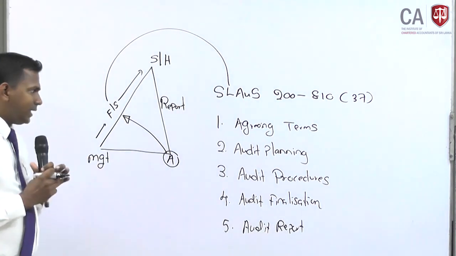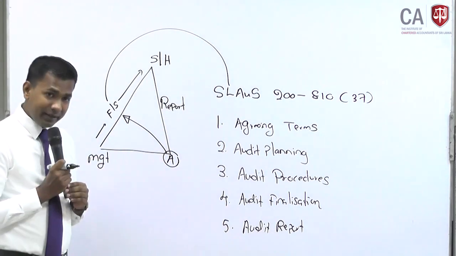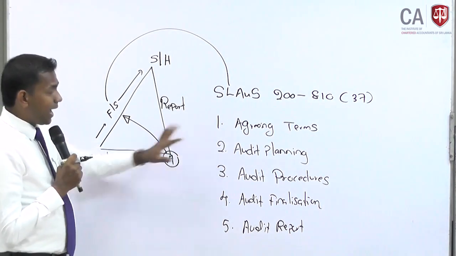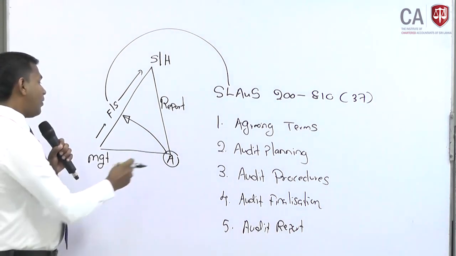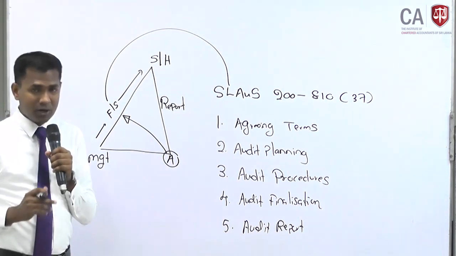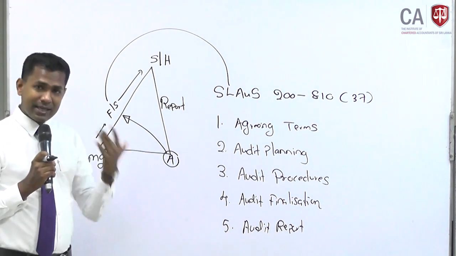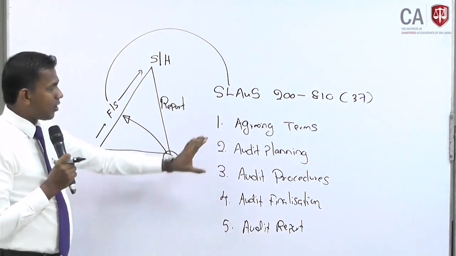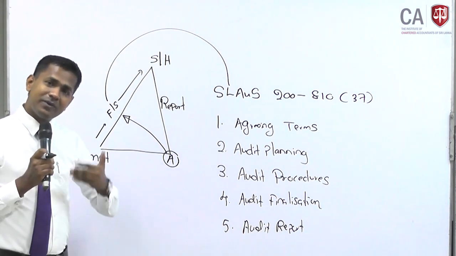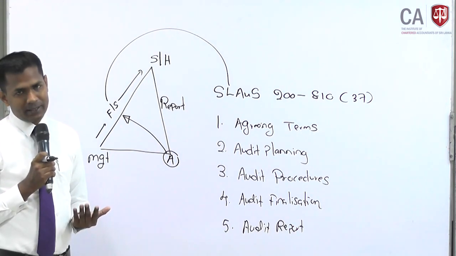So basically, the agreed terms we discussed: these two parties should agree on scope, objectives and responsibilities, which we discussed in webinar number 2. Then audit planning is the core of auditing. Before the auditor comes and checks the financial statements, he has to decide what is going to be checked, because 100% checking is not possible. It involves understanding the business, risk assessment, designing the risk response; all these complex areas are addressed there. Third, you do the work, the audit procedures, which we discussed in detail, to gather sufficient and appropriate audit evidence.